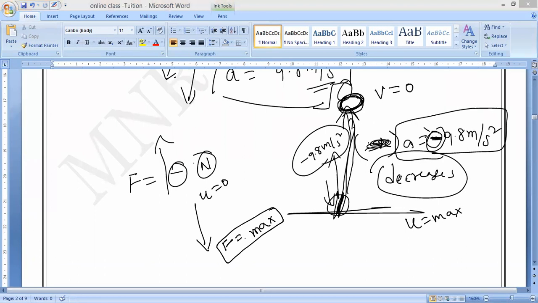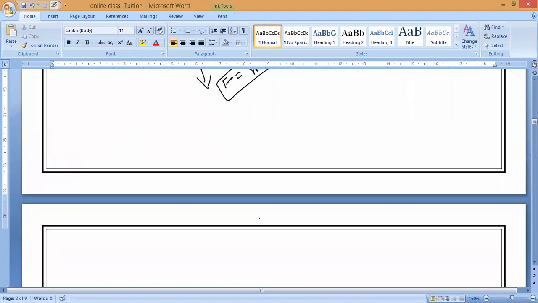Acceleration due to gravity, what is that value? 9.8 meter per second square. Let us see one more interesting thing. The next important concept which we are going to study is calculation of acceleration due to gravity. I hope you understand everything clearly. Any doubt in this? No doubt, sir. Shall we start?